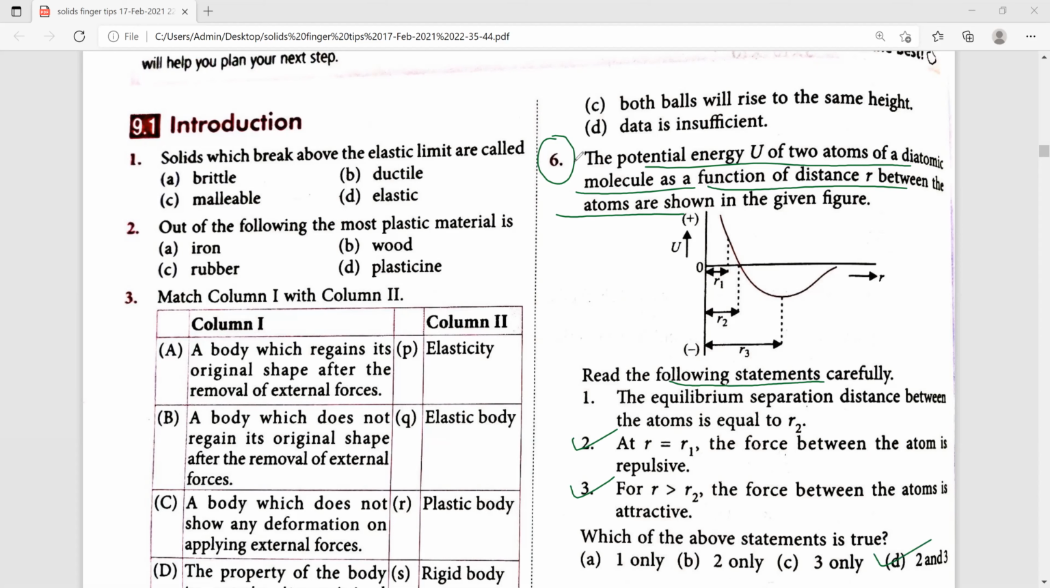Seventh one, which of the following statements is incorrect, they ask. Just go through all the four options. Among the four options, steel is more elastic than rubber. So all of the statements are correct. Therefore, for the seventh one, this one is the incorrect option.